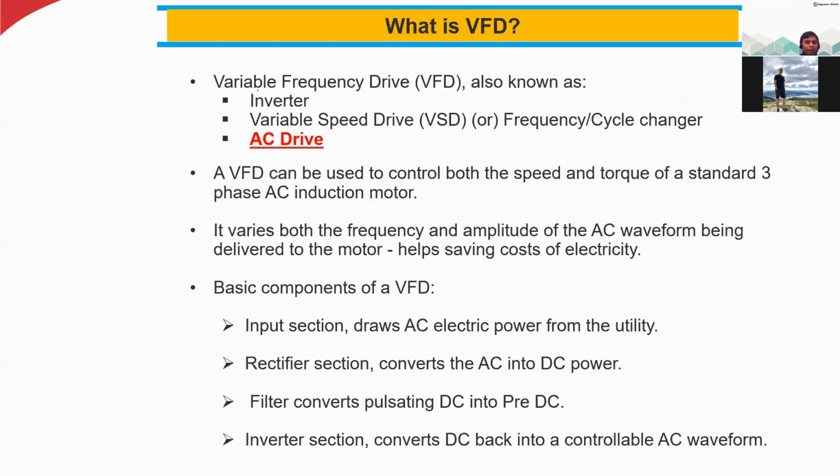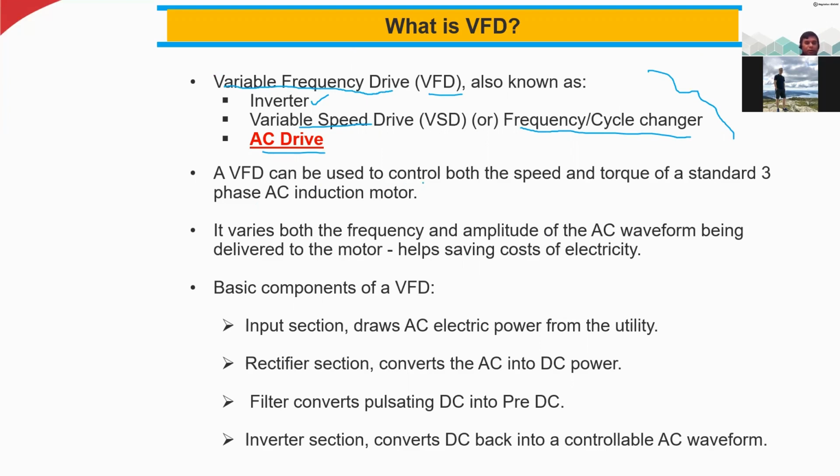So variable frequency drive is also known as inverter, variable speed drive, frequency changer, or cycle changer. In different books or in different industries, they call it with a different name, but everything is just indicating the VFD.